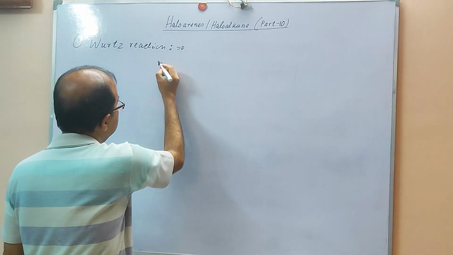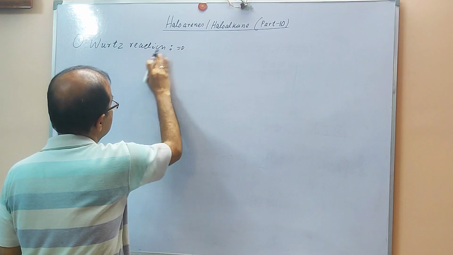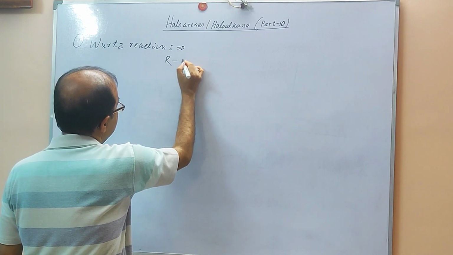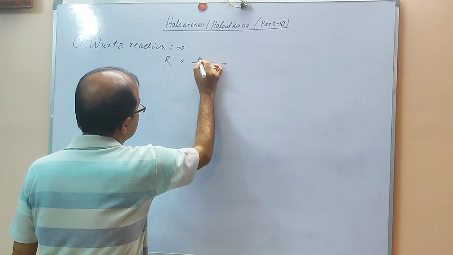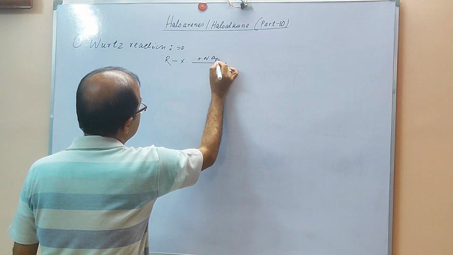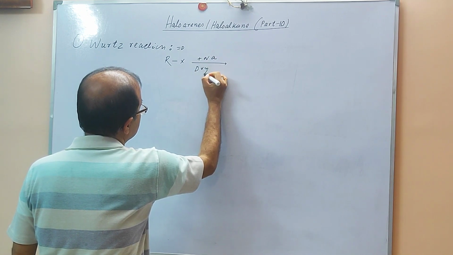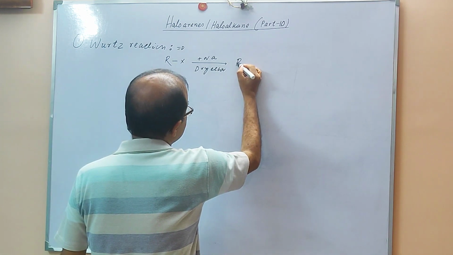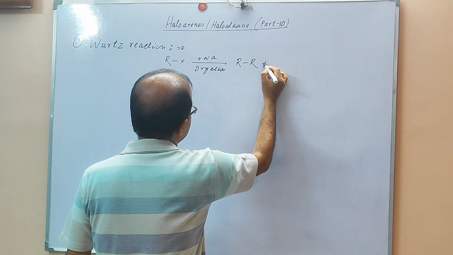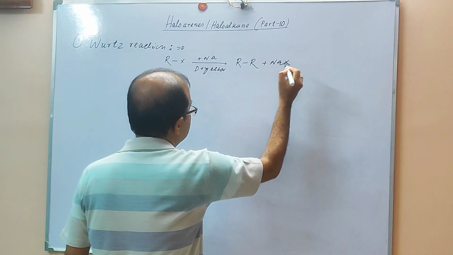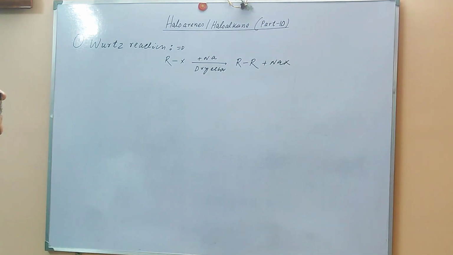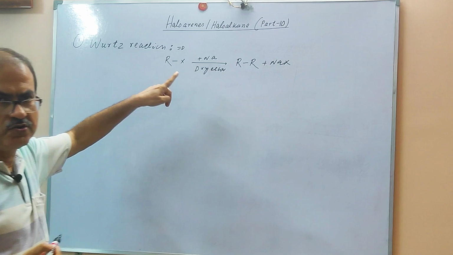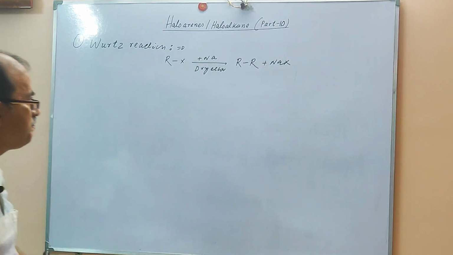So we can write this reaction. This is alkyl halide with sodium and dry ether. It will produce the alkane. X is halogen, it may be chlorine, bromine or iodine.